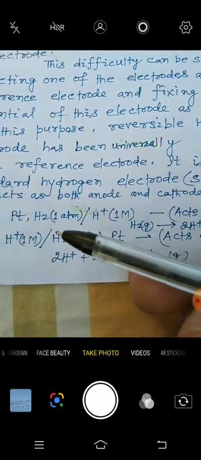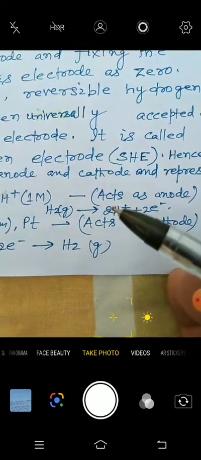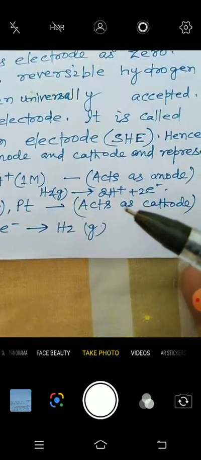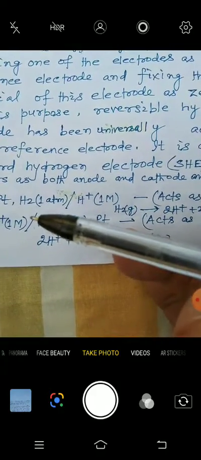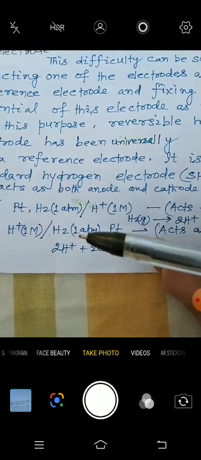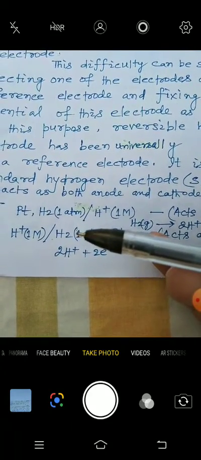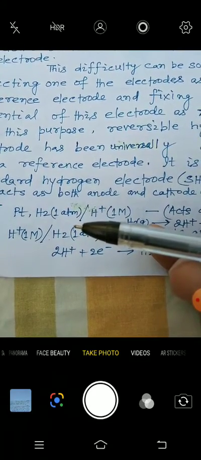When it acts as an anode, such a reaction takes place. When it acts as a cathode, such a reaction takes place. It depends upon the other electrode, in which condition it will act as an anode and in which as a cathode. Some metals are reactive, some metals are less reactive.